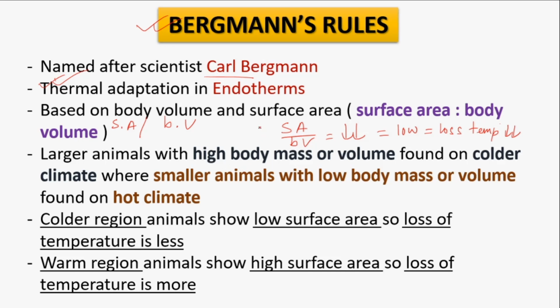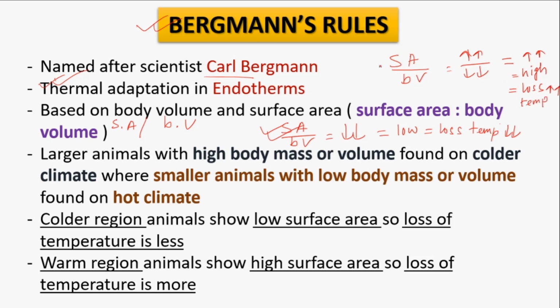And if this ratio shows surface area is higher and body volume is respectively lower, so the value is higher, and if the value is higher, the loss of temperature is also high.